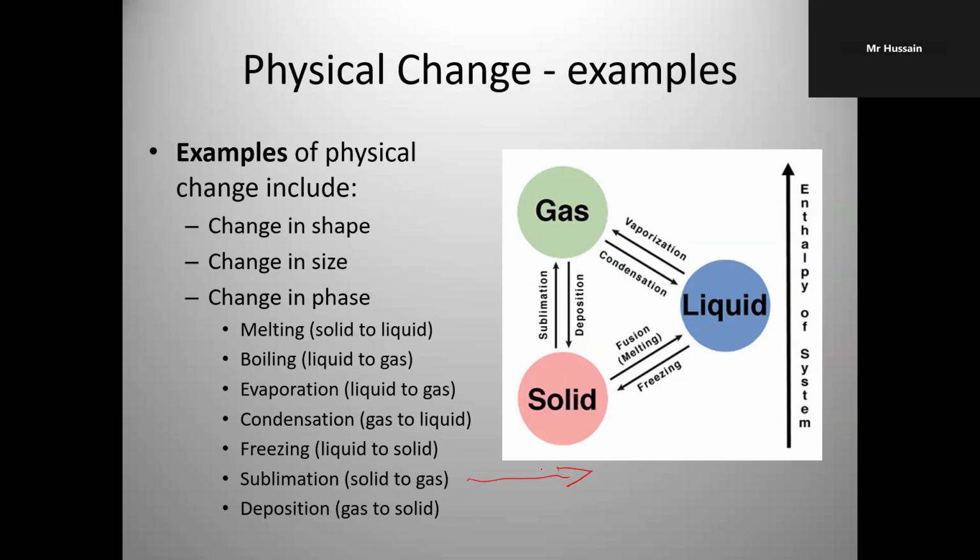In general, solid becomes liquid, then becomes gas. But there are certain solids which directly change from solid to gas. This process is called sublimation, and this is a physical change. Deposition, gas to solid. And look at this diagram. It will give you an idea of what is sublimation, deposition, vaporization, condensation, melting or fusion, and freezing.